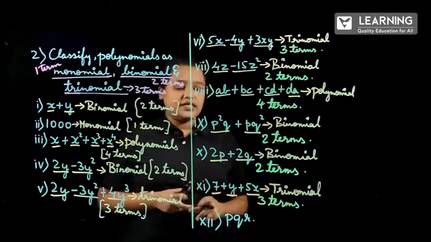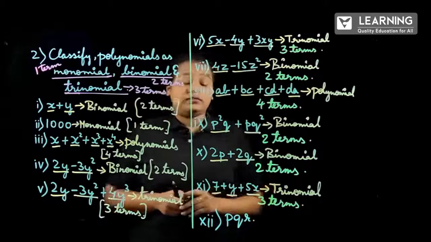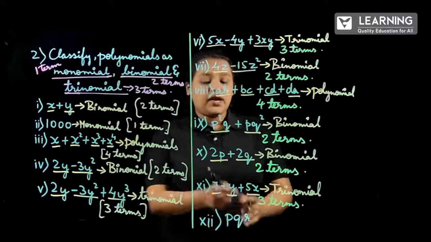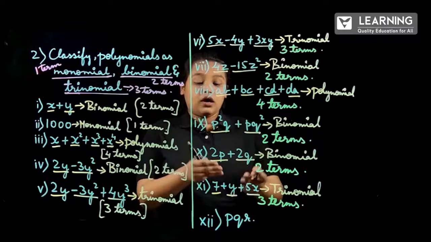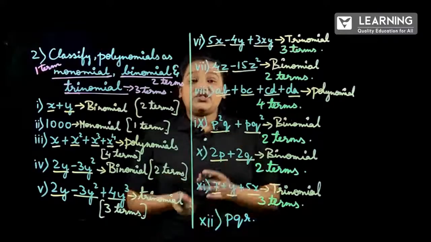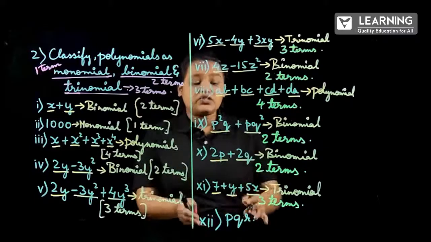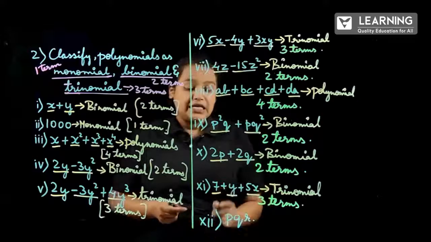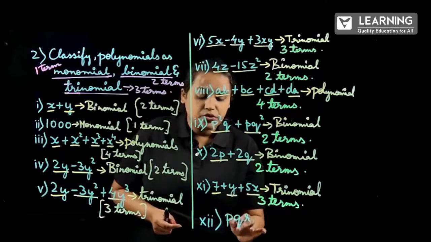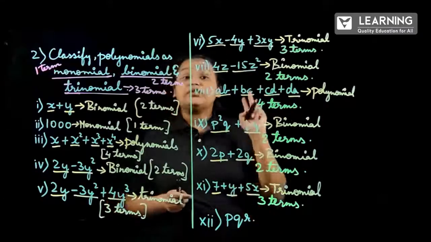And the next question is PQR. Here between P, Q and R, there are no fundamental operations like addition or subtraction. This is multiplication. So when multiplication is given, just write it as monomial. If they had given P plus QR, then it would have become 2 terms.